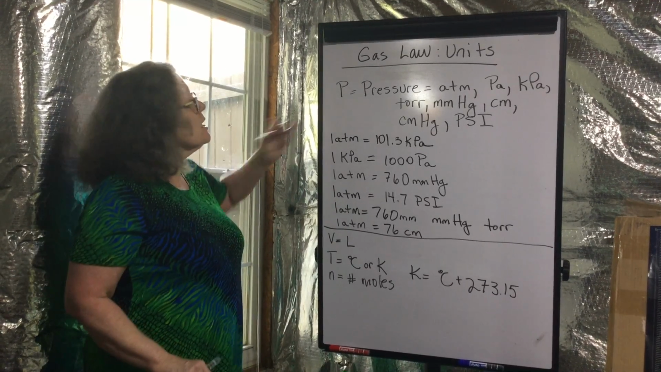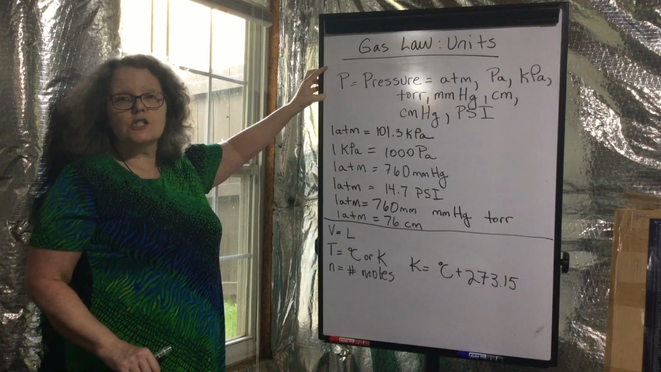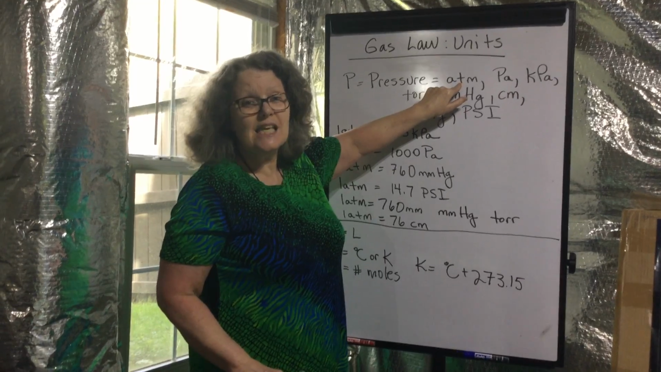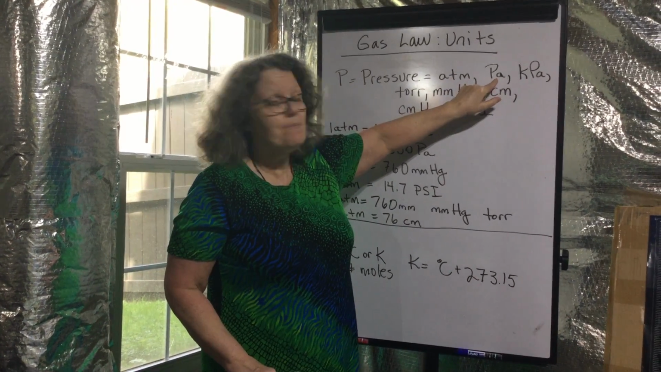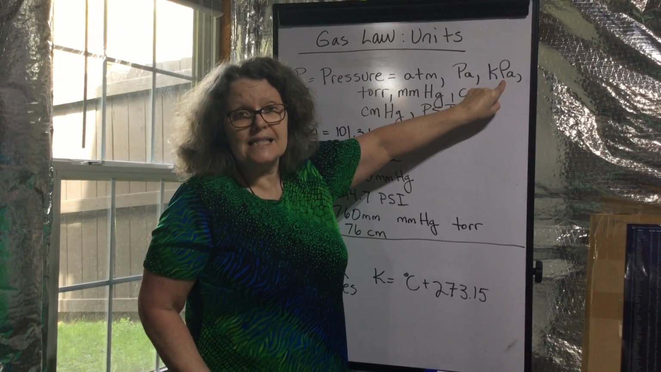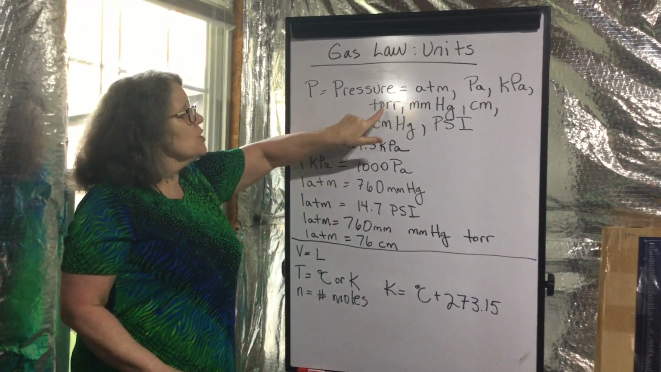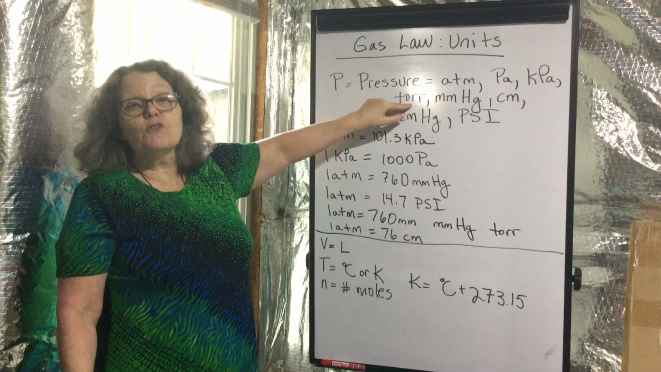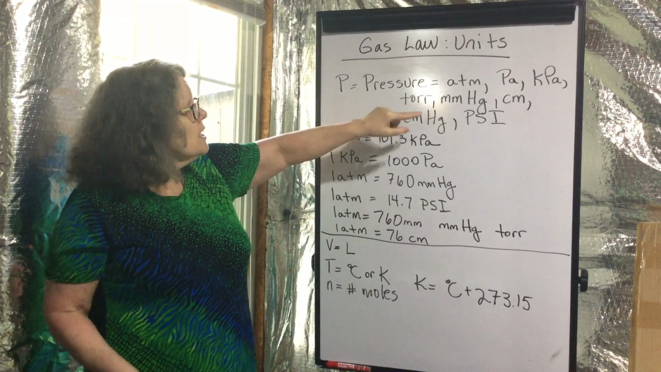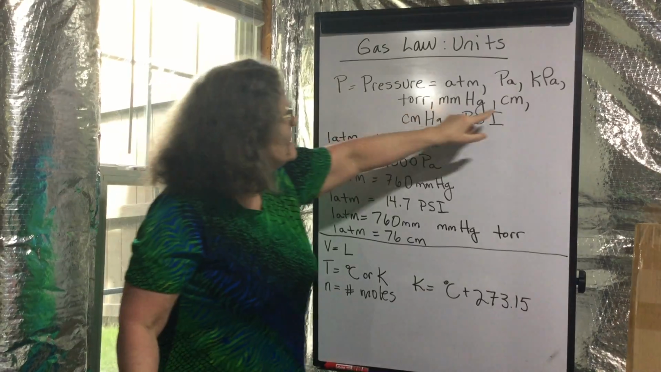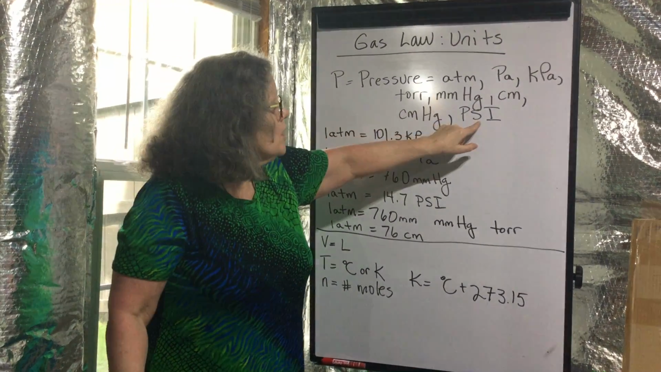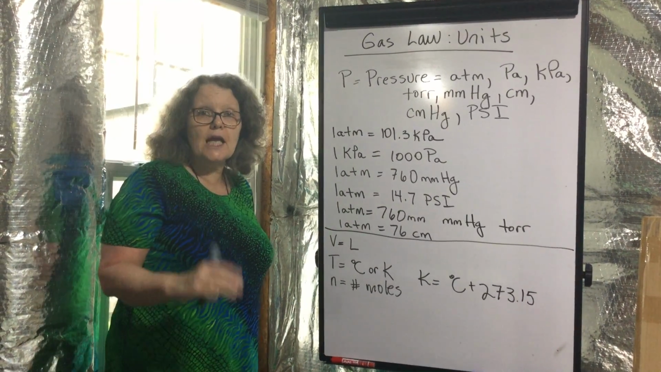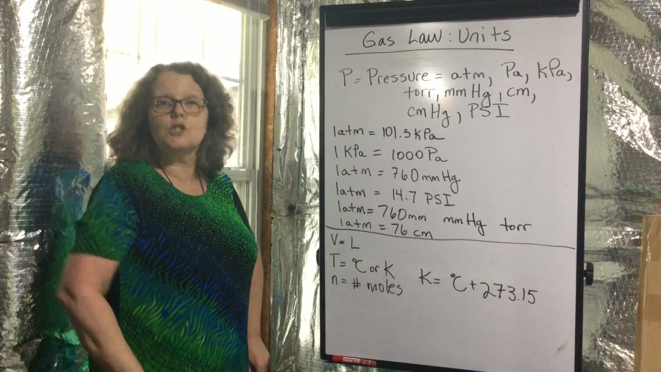Now, here's the bugaboo with gas law units, and that has to do with pressure, okay? Pressure can be measured in atmospheres, atm, pascals, Pa, kilopascals, kPa. They can be measured in a unit called torr, after a scientist, Torricelli. He made the first barometer, so in his honor, torr. They can be measured in millimeters mercury, centimeters mercury, or PSI, pounds per square inch, okay? What a pain. Often when you encounter gas law problems, they're going to be in one of these units, okay?